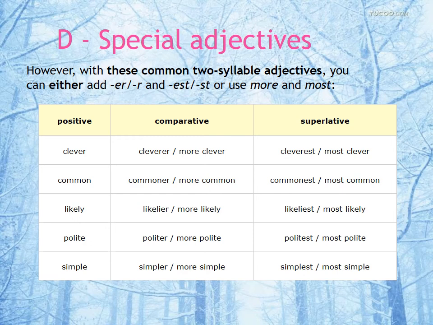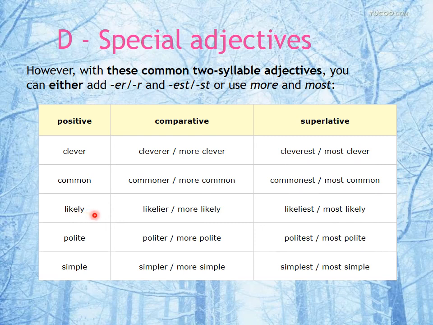Now special adjectives. However, these common two syllable adjectives, you can either add er or r and est or st, or use more and most also. So here are a few examples. Clever, you can write cleverer or cleverest, or you can also write more clever and most clever. Both are correct. And common, commoner, commonest also is correct, and then more common, most common is also correct.